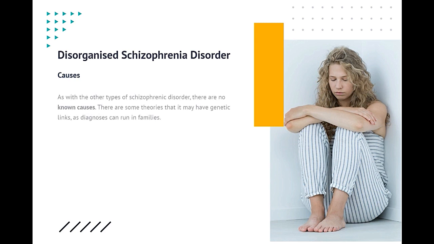Causes. As with the other types of schizophrenic disorder, there are no known causes. There are some theories that it may have genetic links, as diagnoses can run in families. Symptoms often appear gradually and worsen over time.